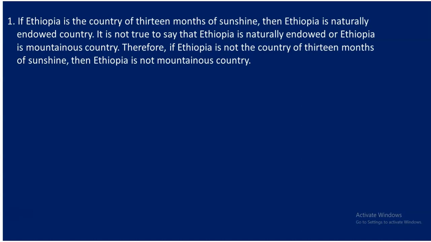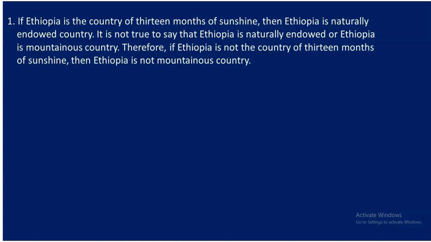arguments. So the argument says if Ethiopia is a country of 13 months of sunshine, then Ethiopia is naturally endowed country. It is not true to say that Ethiopia is naturally endowed or Ethiopia is a mountainous country. Therefore, if Ethiopia is not the country of 13 months of sunshine, then Ethiopia is not a mountainous country. So, you see, according to this argument, you are supposed to identify whether this one is a valid argument or not. So, before we determine the validity of this one, we have to first write the equivalent mathematical logic expression